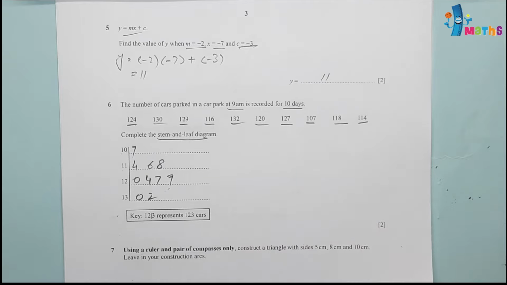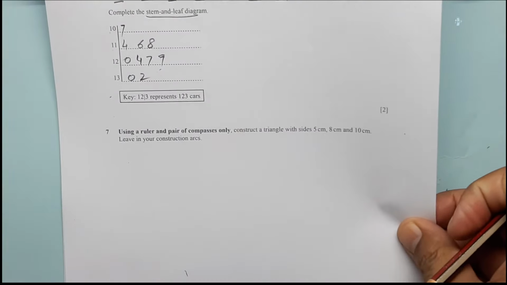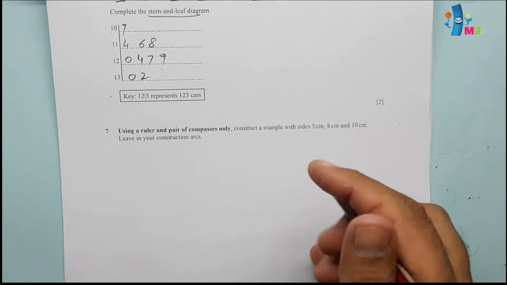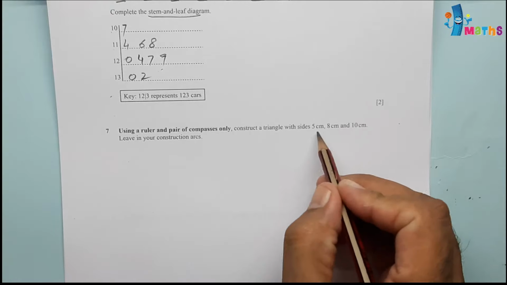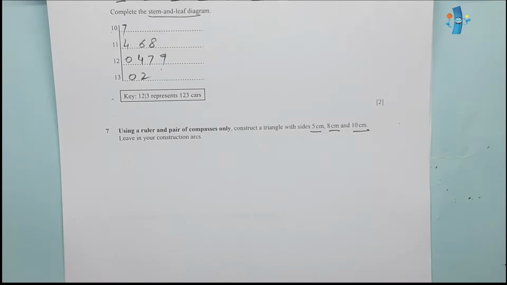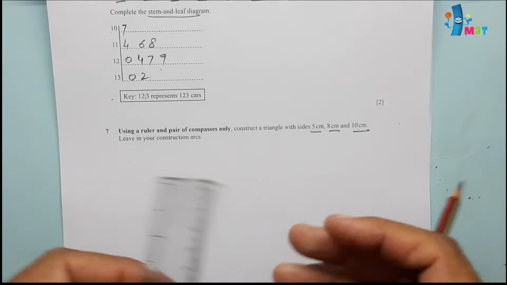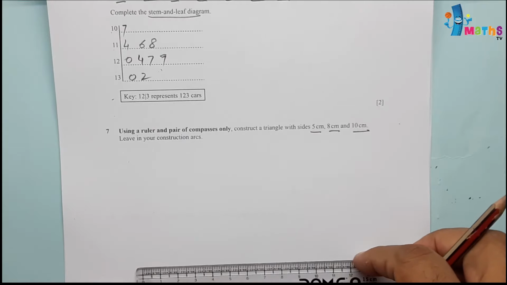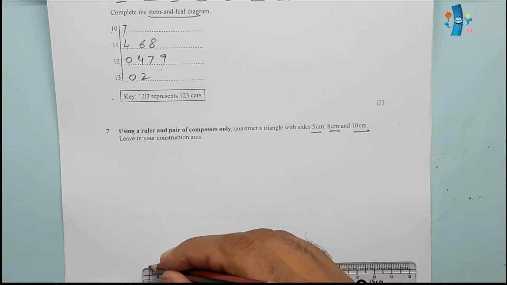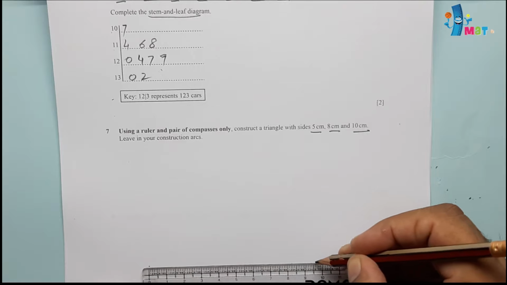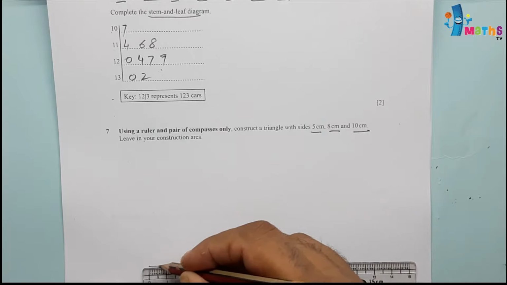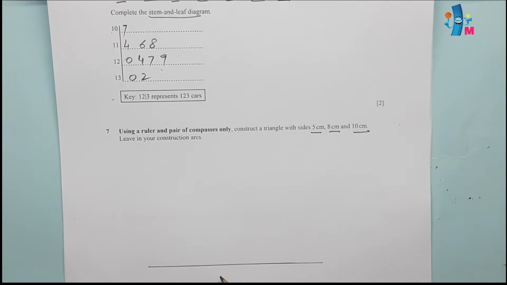Question number 7. Using a ruler and a pair of compasses only, construct a triangle with sides 5 centimeter, 8 centimeter and 10 centimeters. So we'll draw a 10 centimeter line as a baseline, the starting line. So 10 centimeter we can take over here. From this point to this point will be 10 centimeter. We can write here 10 centimeters.